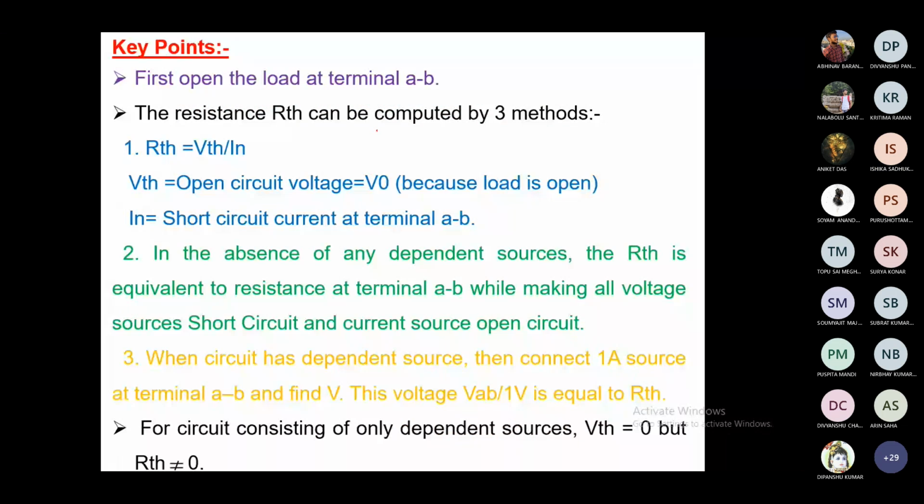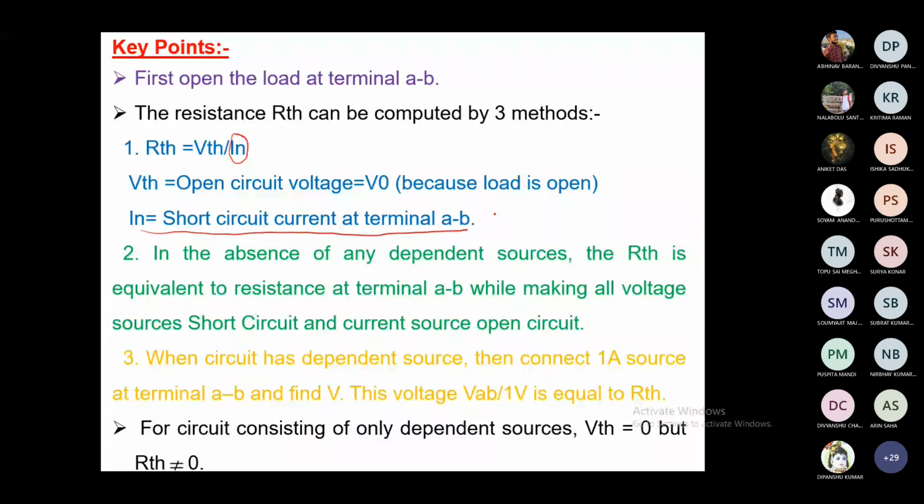Then the resistance RTH can be computed by three methods. One is RTH equal to VTH by IN. IN is the Norton current, so it will be clarified when you solve the Norton. But for the time being, you can consider IN as the short circuit current at the terminals A and B.